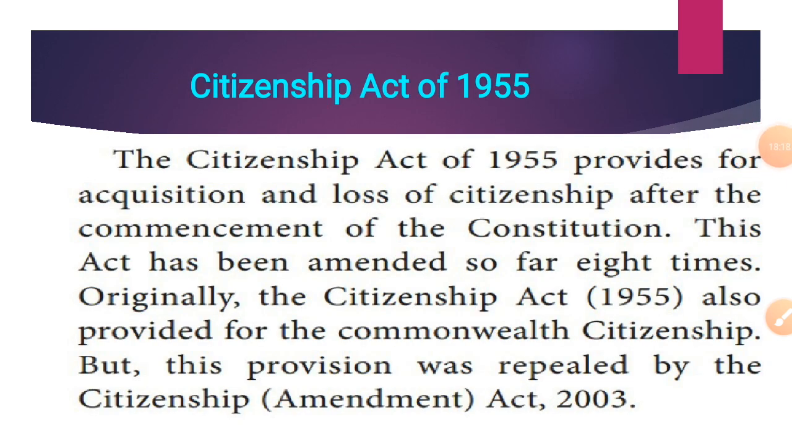Next is the Citizenship Act of 1955. What is the Citizenship Act? It provides for acquisition, which means receiving or getting something, and loss of citizenship after the commencement of the Constitution. This act has been amended so far 8 times. Originally, the Citizenship Act also provided for Commonwealth citizenship, but this provision was repealed by the Citizenship Amendment Act 2003.